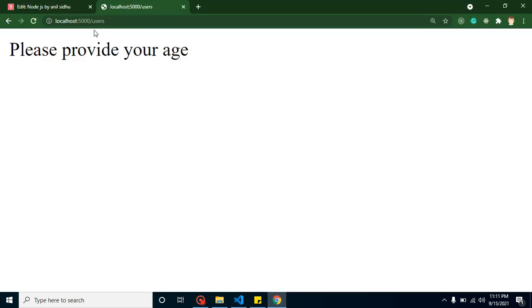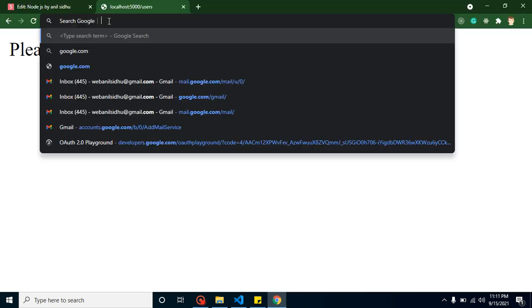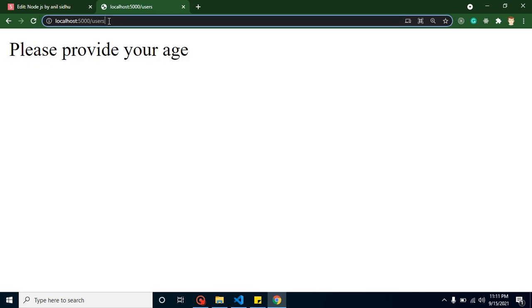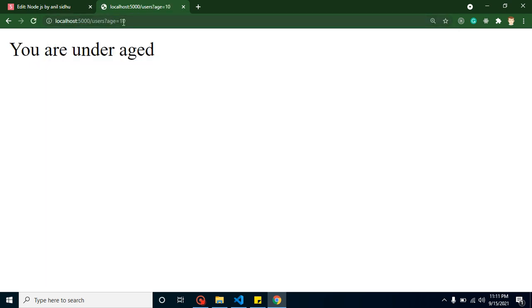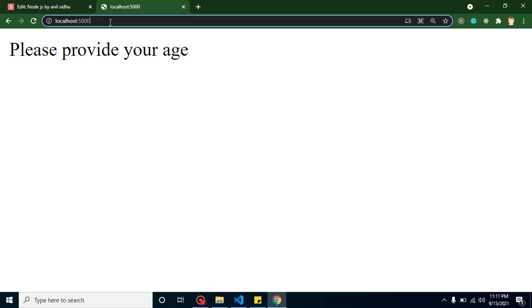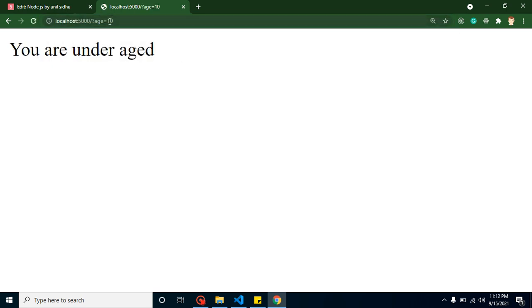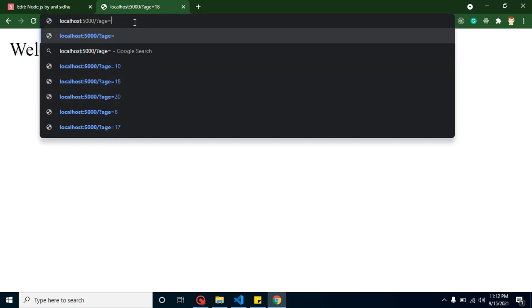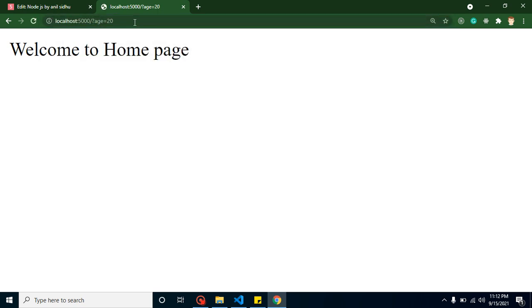So now let's see, the user cannot access this page, and if the user is trying to access with age 10, you are underaged, and if I access it with 20, welcome to the users page. And the same thing will happen with the home page. If I don't provide the age at all, it just asks for the age. After that, if age is 10 or 8 or anything below 18, even 17, you can see you are underaged. If I provide age 18, welcome to the home page, and it will also work with any age above 18, right?